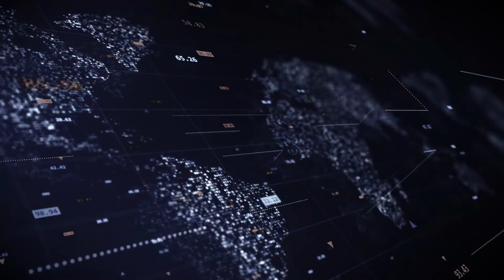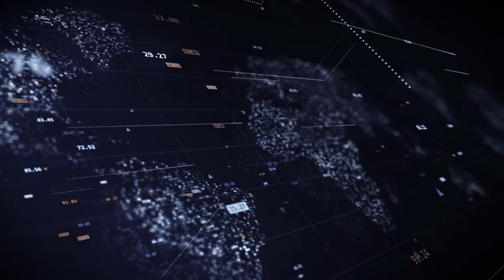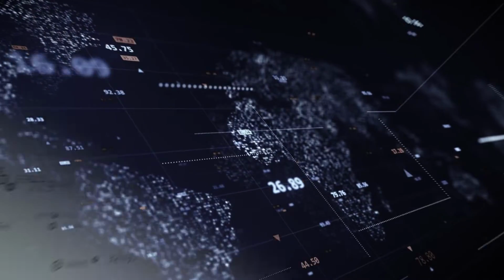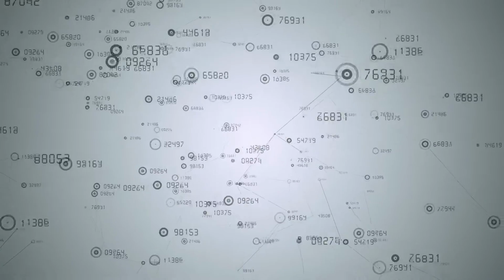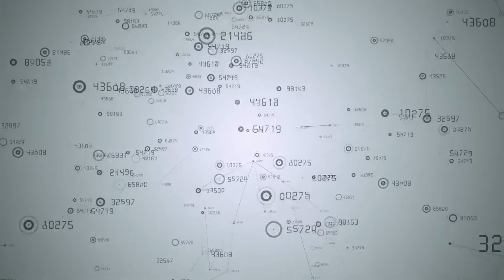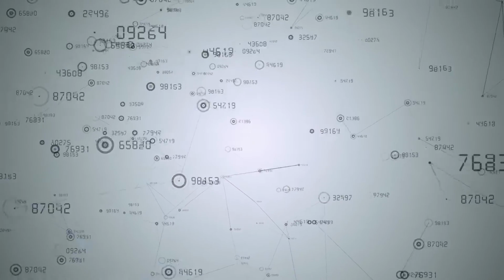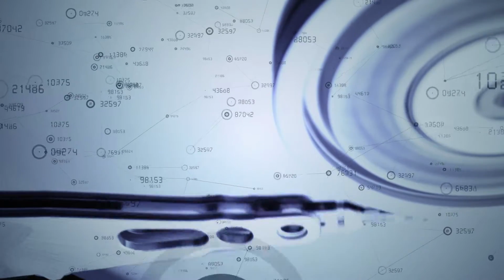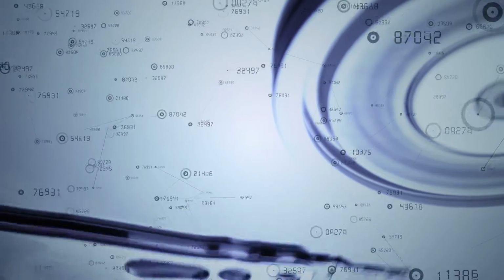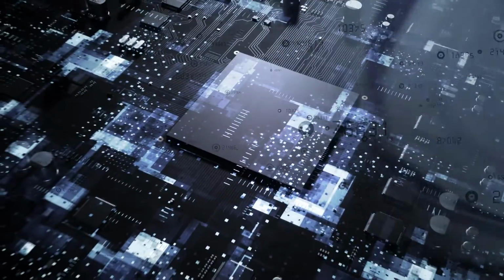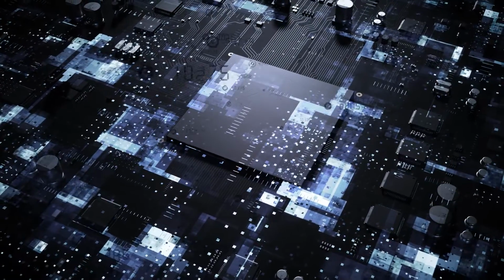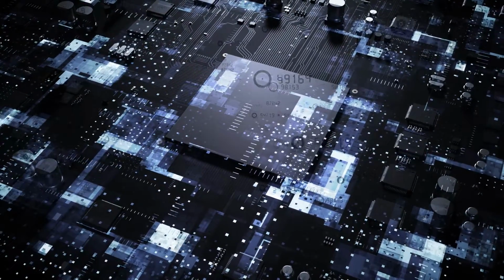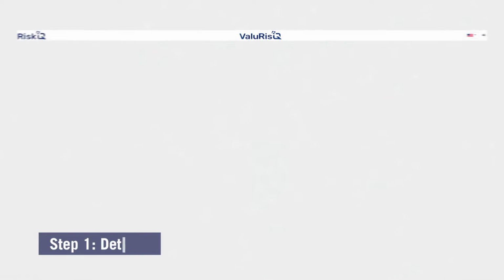Most solutions have a low level of data confidence and are manual in their application. Value risk automatically incorporates the key business context in the cyber risk analysis by automating the collection of the data. This provides for the highest level of confidence in the analysis and allows the business to concentrate on reducing risk, not data gathering. Step 1.